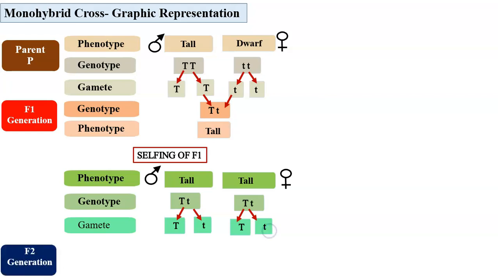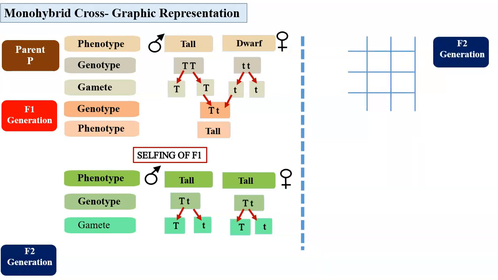Now we have to see the fusion of these gametes. For that, we are going to use Punnett square or checkerboard. It is a diagram used to understand all possible genotypes in a particular cross. In this Punnett square or checkerboard, at the top we write male gametes and on left side the female gametes. Once again, they can be interchanged. Still the results will be the same.